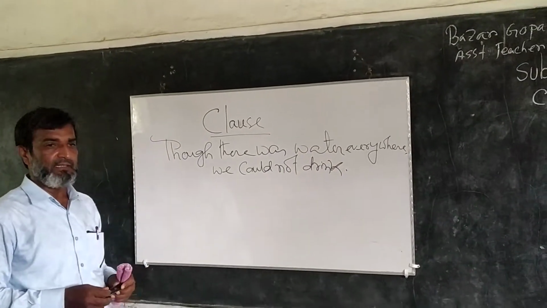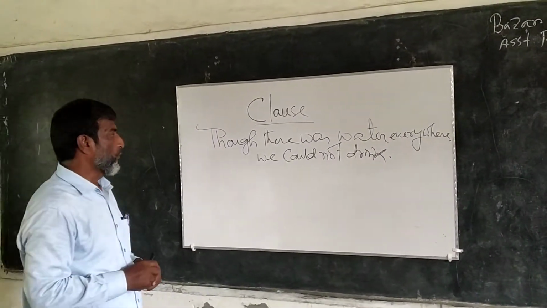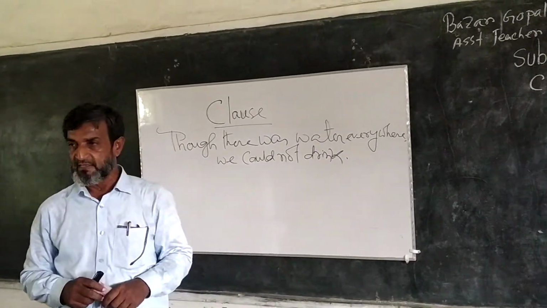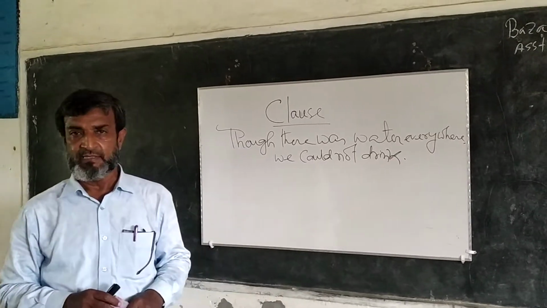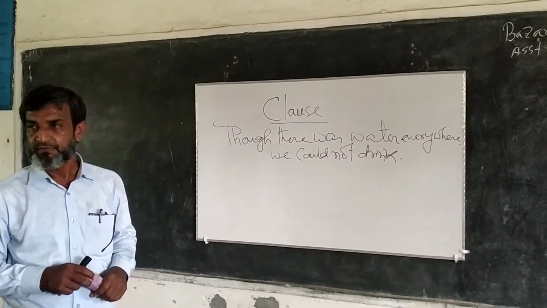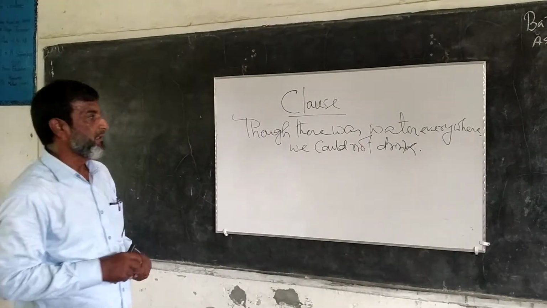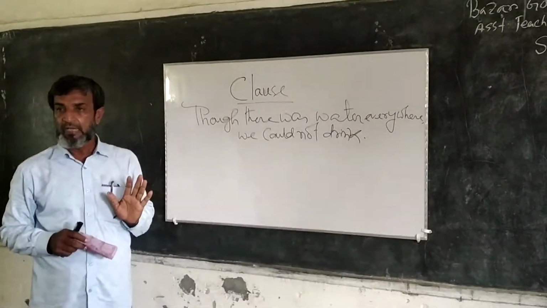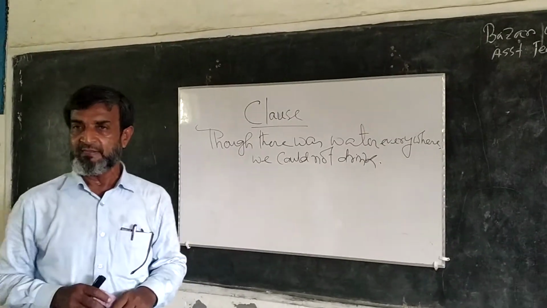So we can say that clause and sentence are not the same. There are some differences between clause and sentence. A sentence is a group of words making a complete sense, but a clause is a group of words having a subject and predicate of its own, but used as a part of the greater sentence.